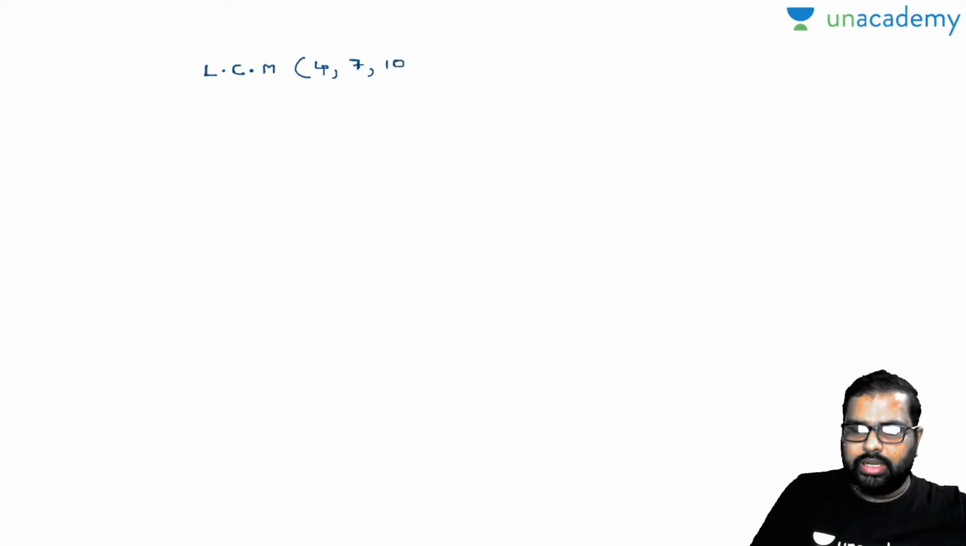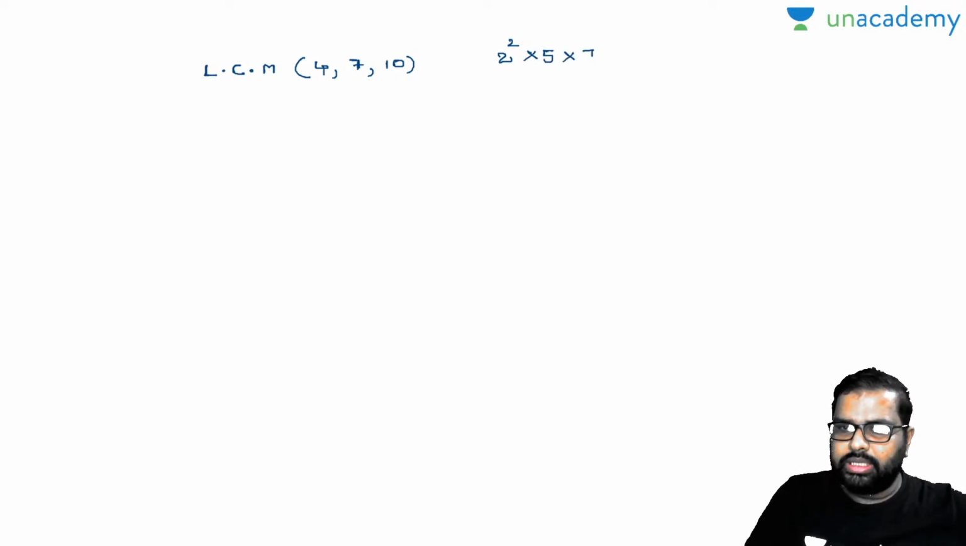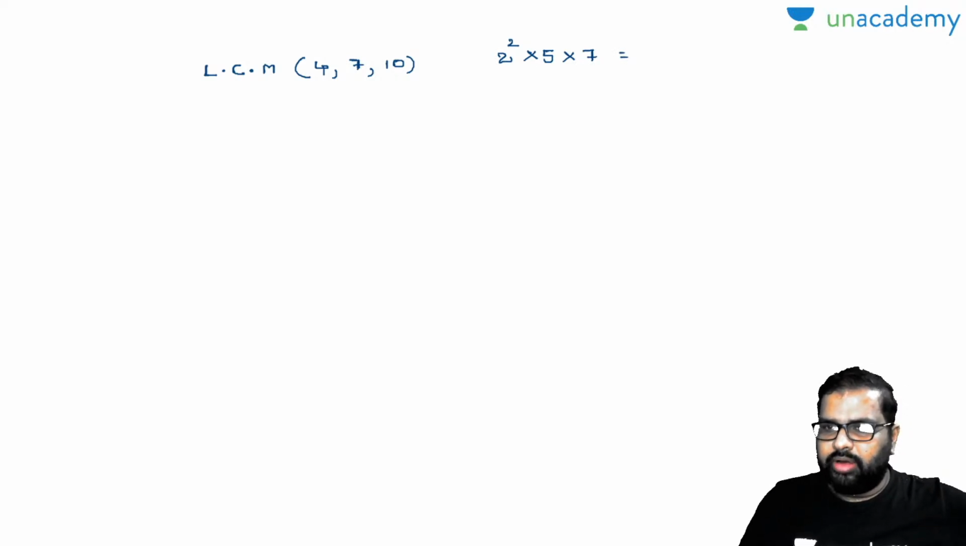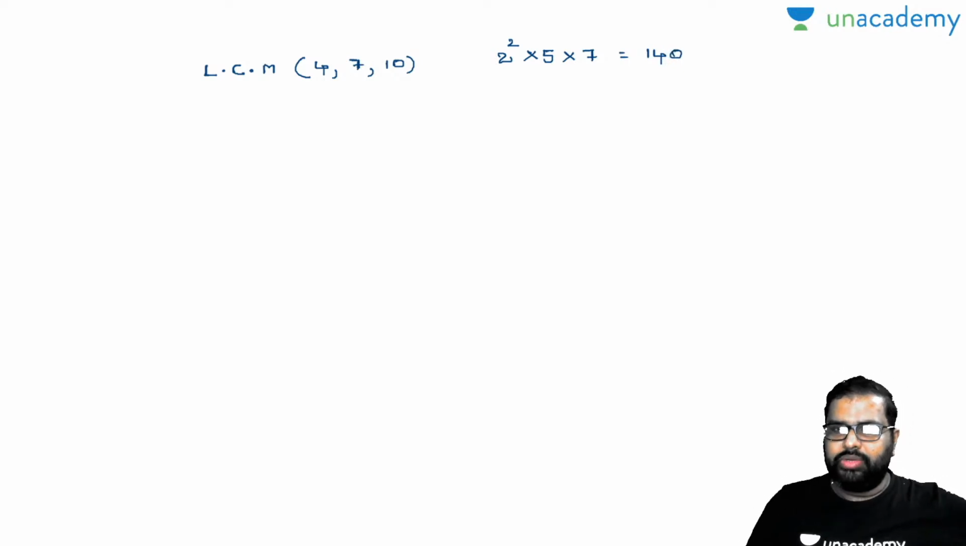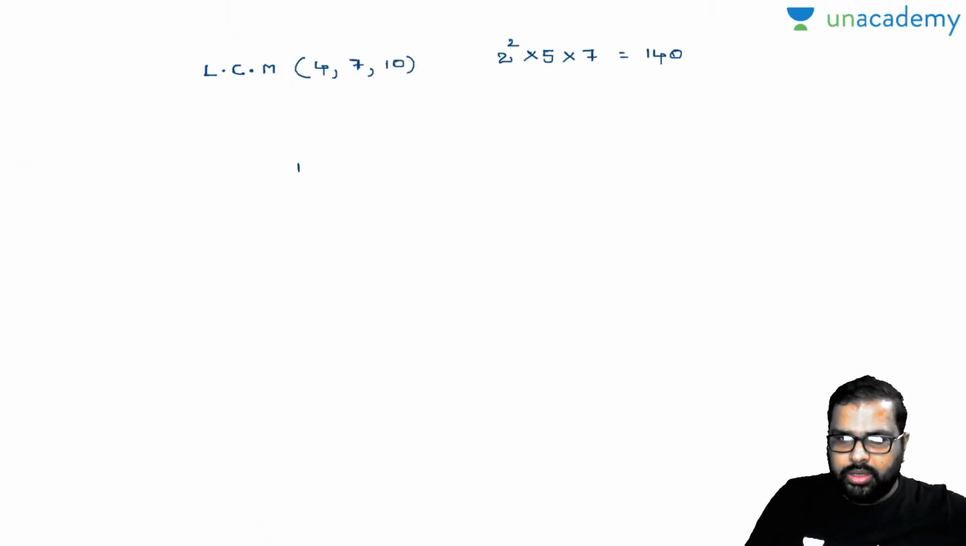So your LCM will be 2 square into 5 into 7. Am I right or wrong? Yes. Which will be equal to 140. Now your K value is 140. So can I write down like this? So see here, BC value will be K by 4.